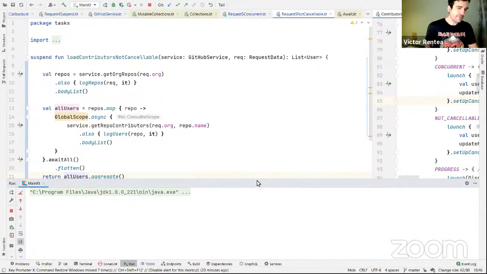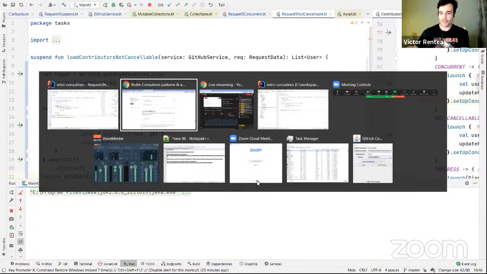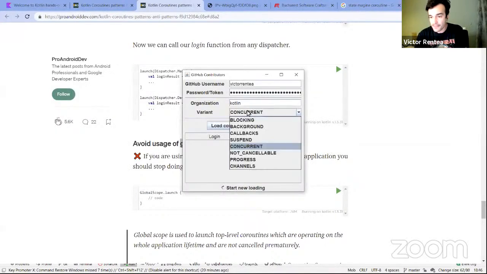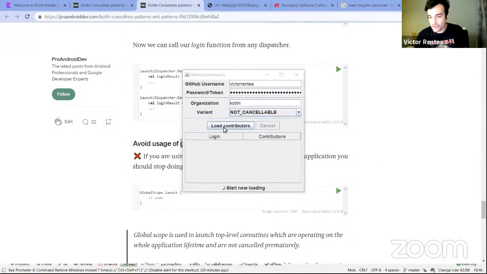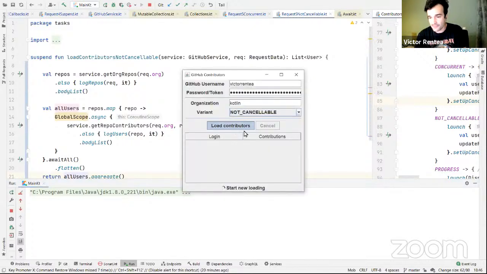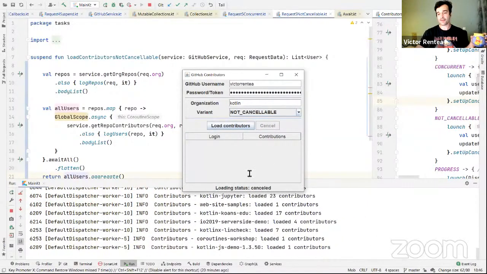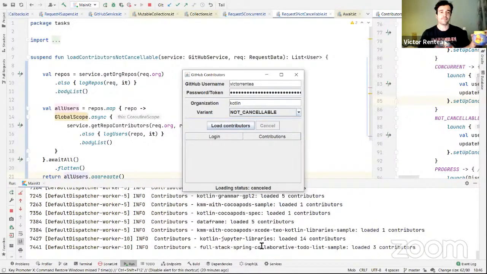By the way, for those of you that had no contact with Kotlin before, Kotlin is a de facto language today for Android development. So it will be very weird when you close a page in Android for the background requests to still work. It makes no sense. It will waste resources and battery life. So you should kill everything as soon as you can. So, not cancelable. I will load contributors, look at the log at the same time, and I will cancel when I see them coming. 3, 2, and cancel. And even if I press cancel, these are still loading, which is bad. So the default is okay.